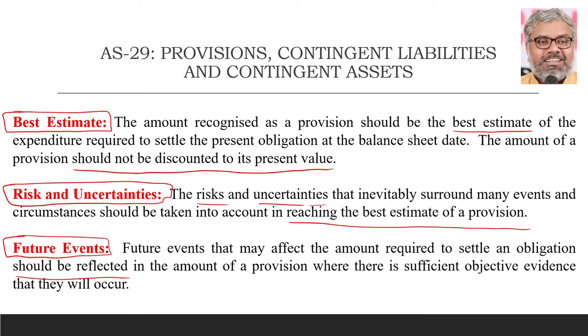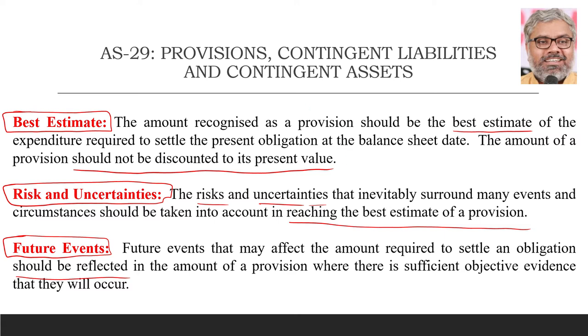But the point is, depending upon what the future events might also have as an impact on the amount that is required to settle an obligation, the provisions have to be estimated, or we can say these things also should be reflected in the amount when we calculate the provision. Of course, none of these things we can apply for examination problems and all, because these are all realistic things in real life.